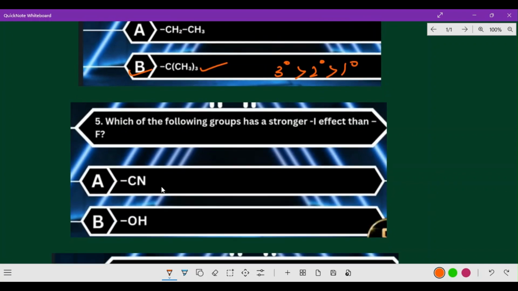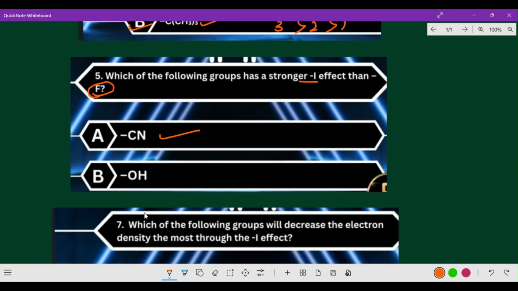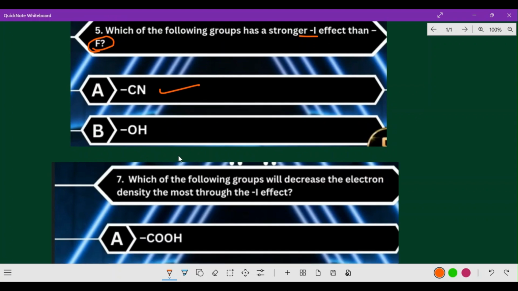And next one, which of the following groups has stronger minus I effect? Complete that question, because here one more point is there to take your marks. Which of the following groups has stronger minus I effect than fluorine? They have mentioned it. Of course, cyanide has a stronger minus I effect than fluorine.